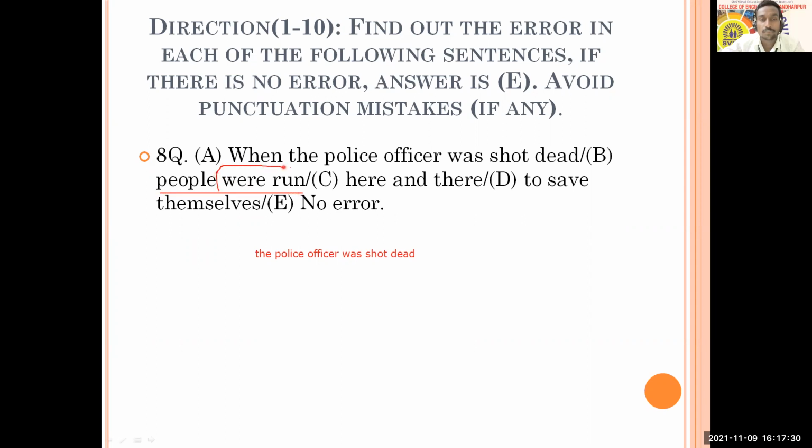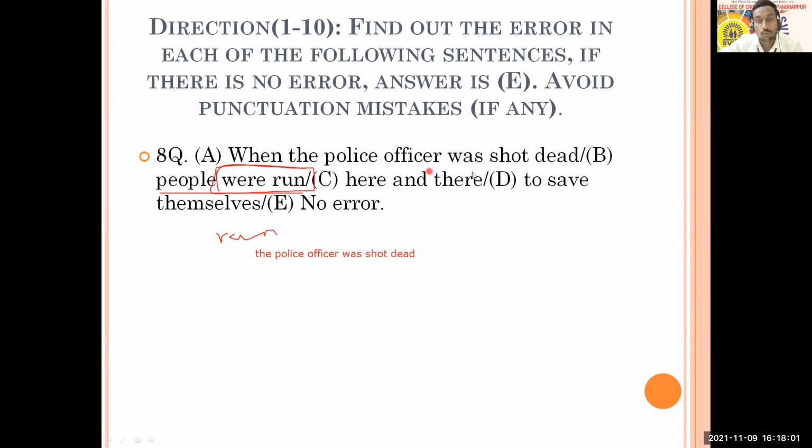Those who are choosing different options, so people can think here. Where and run, can they come together? Yes, so people can correct it in two ways. It can be were running because was and were, V-ing, that is into past continuous. You can use simple past also, simply ran also will be okay. Yes, ran will be okay, and were running will be okay. You can use any if you feel. So problem is with option B, error is with option B.